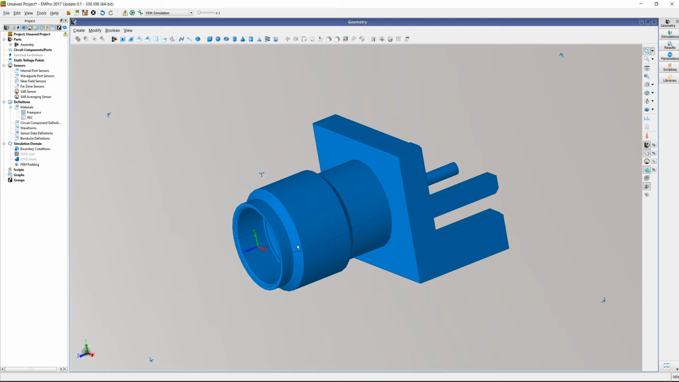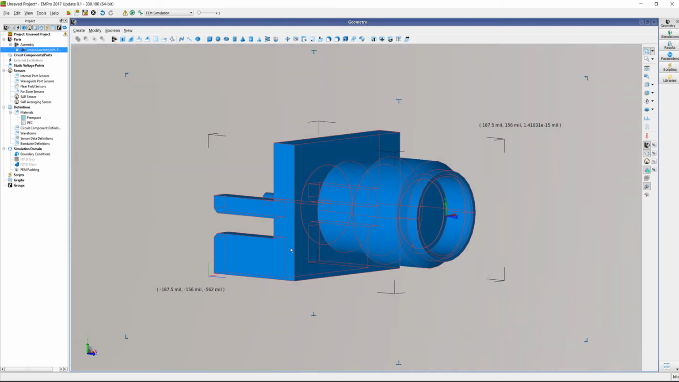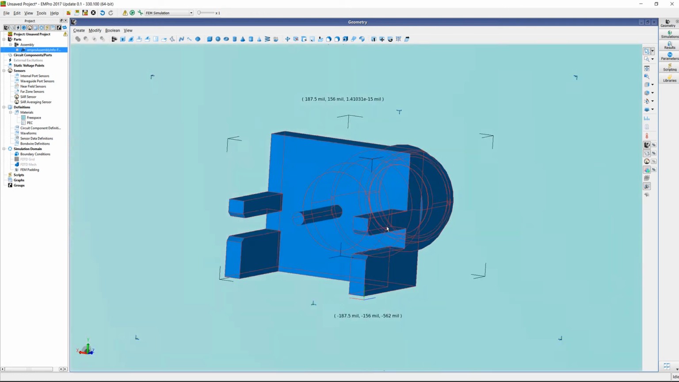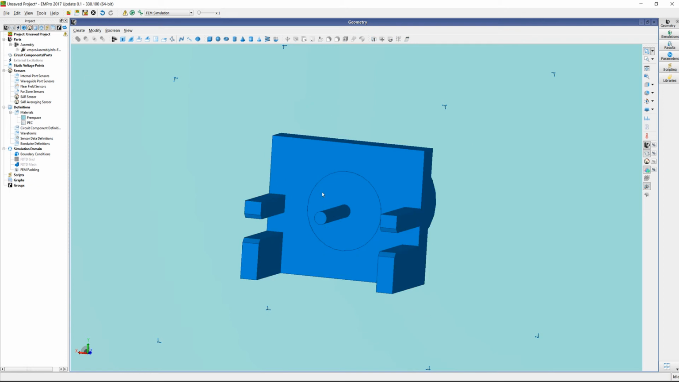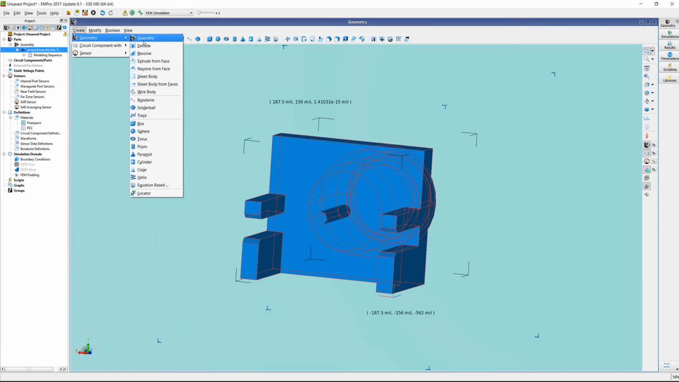You may say that this is good enough, but look at the connector. Everything is in one lumped object, and it's in one material. So you cannot separate the metal from the dielectric, and you cannot separate the center pin from the housing. So what we're going to do is separate it into three different objects. We're going to do that by first selecting the object and going to create geometry. And we're going to create a sheet body from faces.